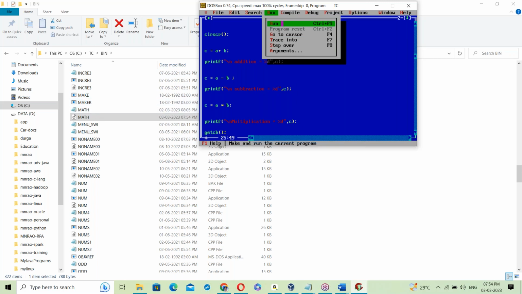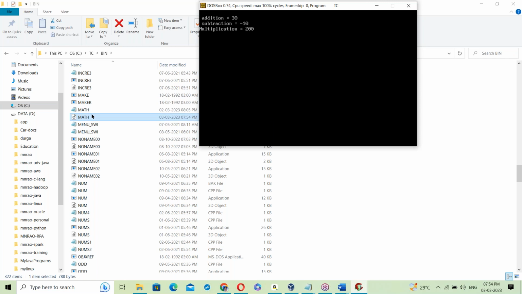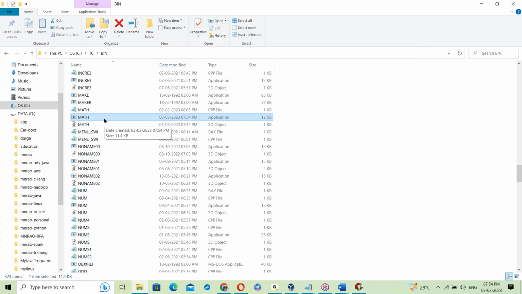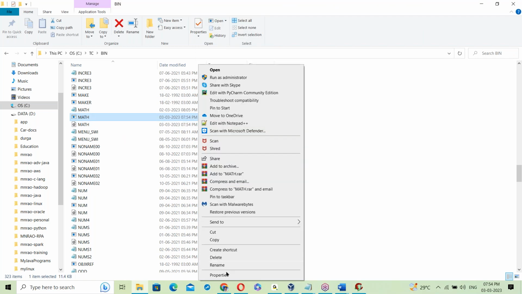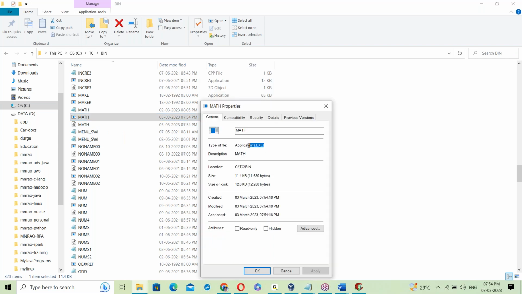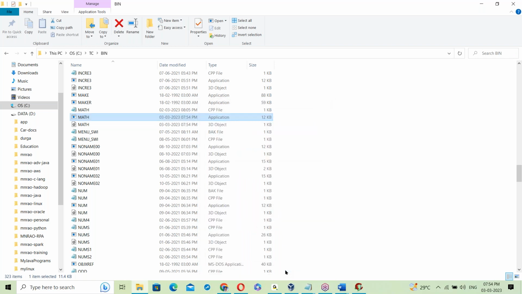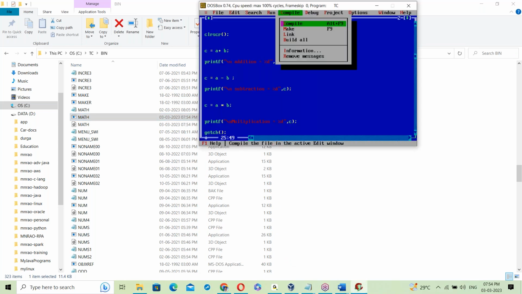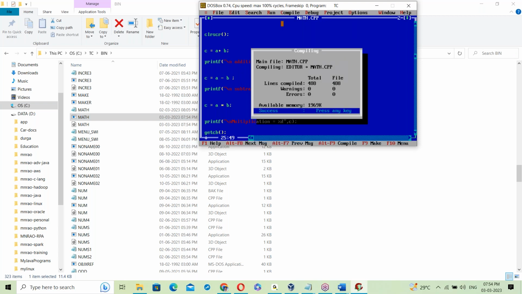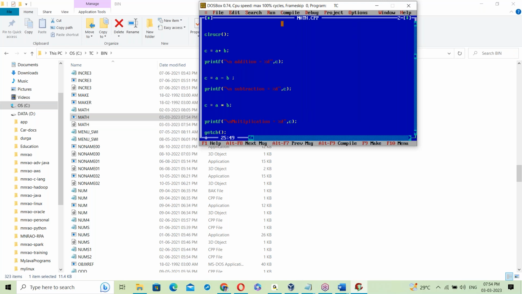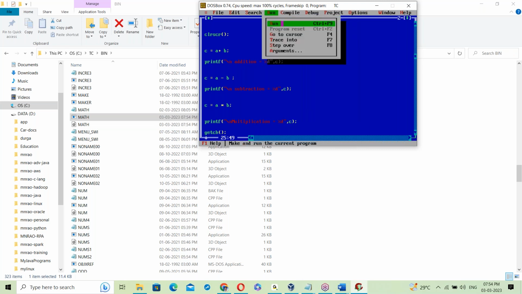Yesterday we discussed the same point. Run it here and see the .exe file. Now the .exe file is created. So the C compiler first creates one exe file, and after generating the exe file, then executes it. First of all, the compiler checks for all the errors. Success, no errors. If there are no errors, then it creates the exe file.